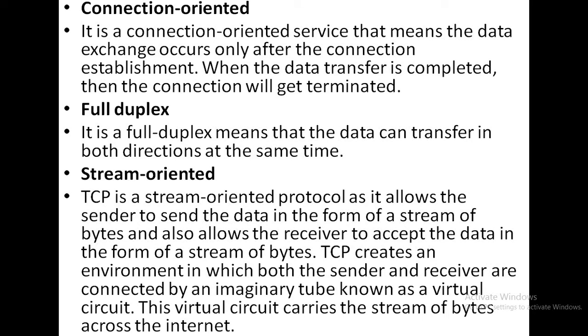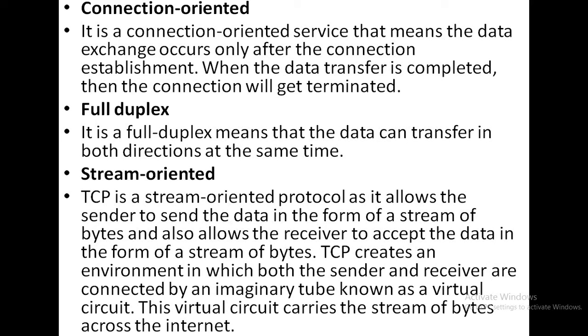Next is full duplex. So what is the meaning of full duplex? Two side systems or two side devices communicate with each other simultaneously. This type of communication is called full duplex communication, and this is a bidirectional process. We can also call it bidirectional communication. Here it is given that full duplex means that the data can transfer in both directions at the same time.